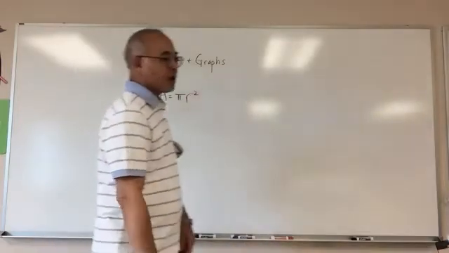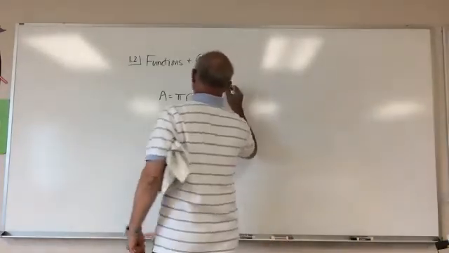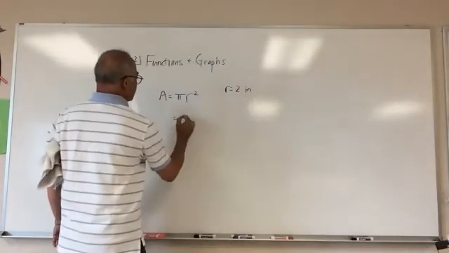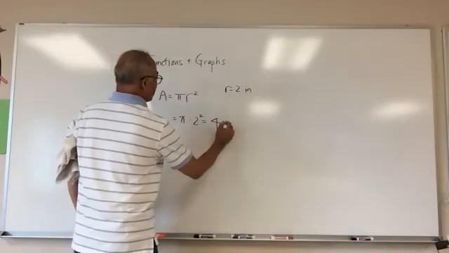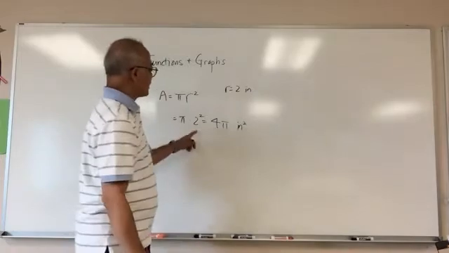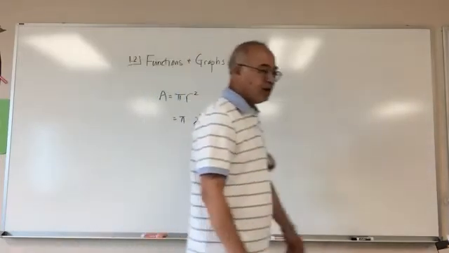Pi r squared, right? And when r is equal to 2 inches, A is going to be equal to 4 pi square inches, right? Because I have multiplied inches twice here, inches squared.